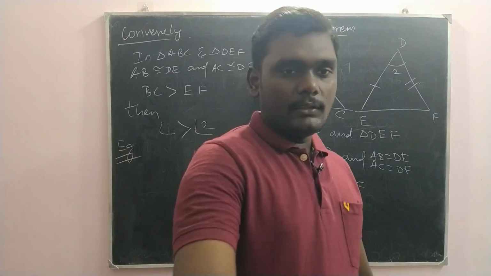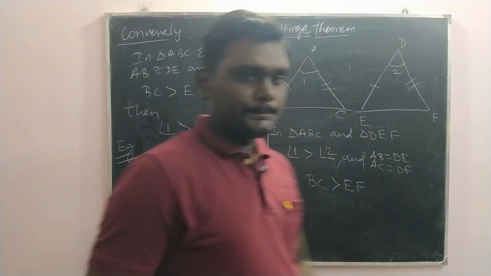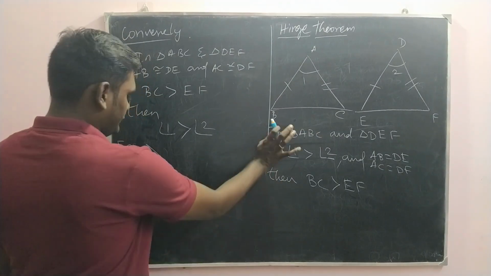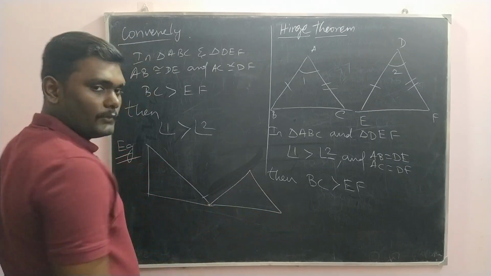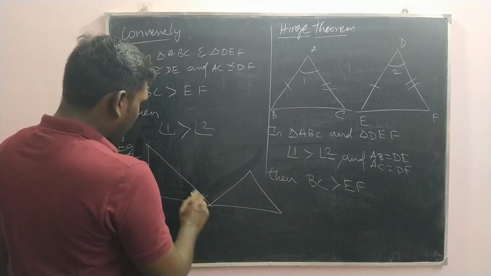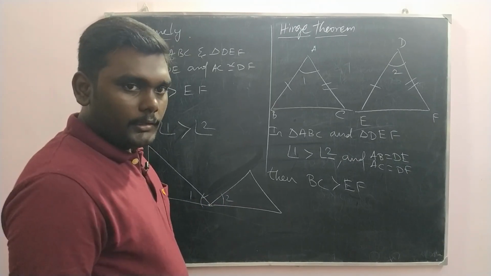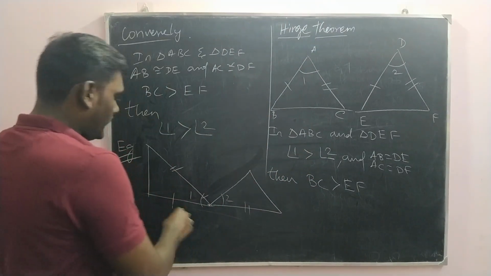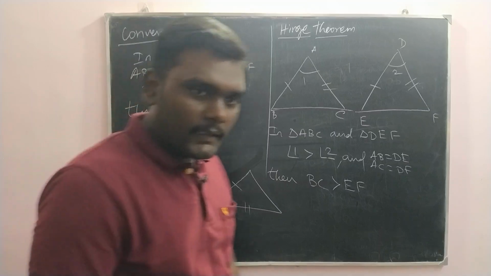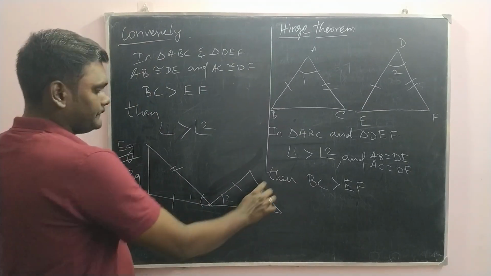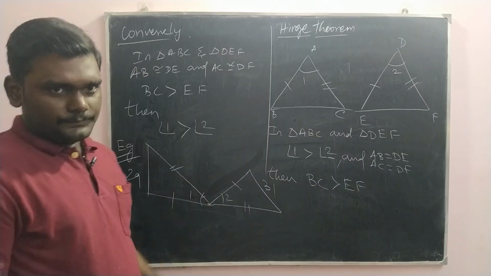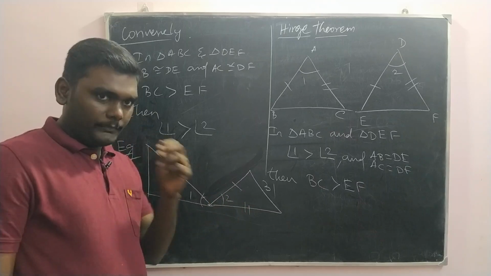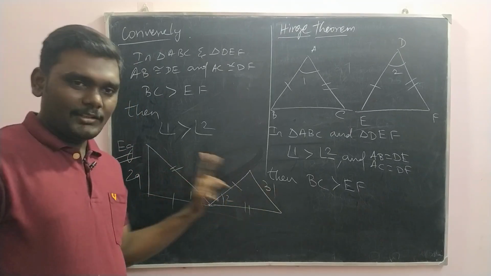Now look at the first question. In this figure, we have angle 1, angle 2, and two sides that are equal, and this side and this side are equal. The measures of the other sides are given as 29 and 31. There are two triangles with two sides congruent to each other, and we know one side measurement.